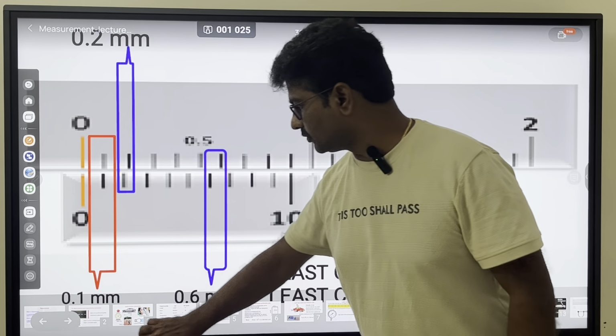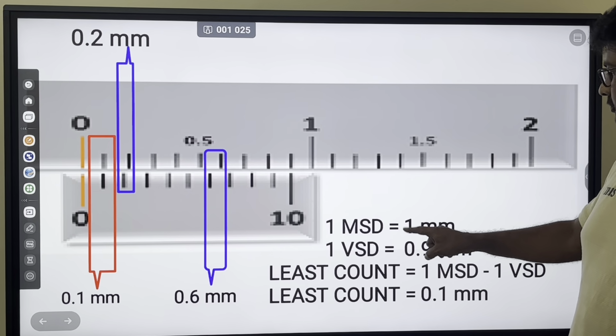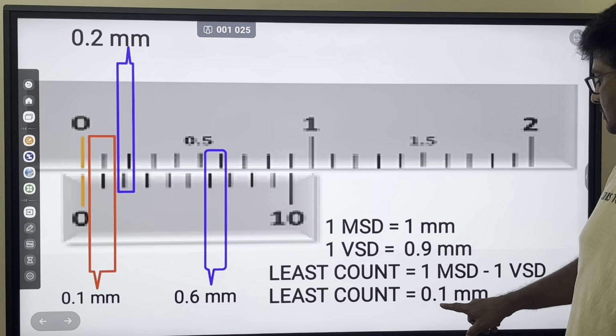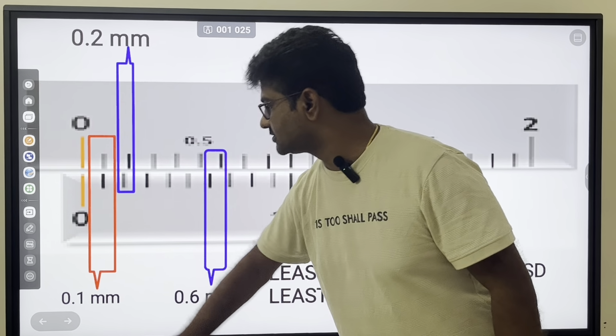So the least count is 0.1 mm, because 1 mm is the main scale division, the vernier scale division is 0.9 mm, and the difference is 0.1 mm. Now we see practically how it is.